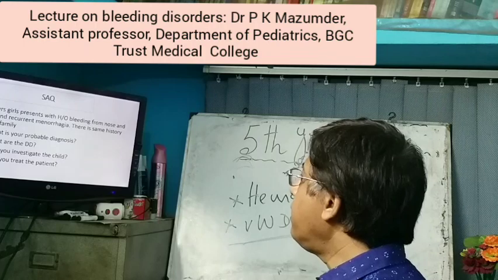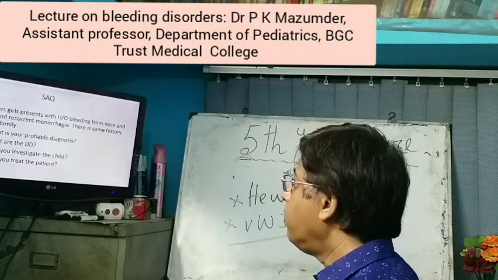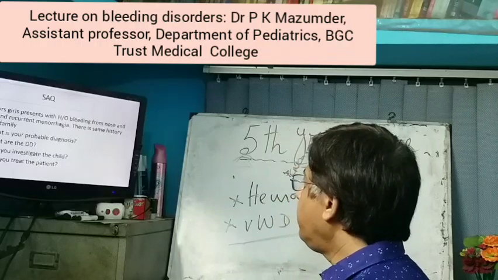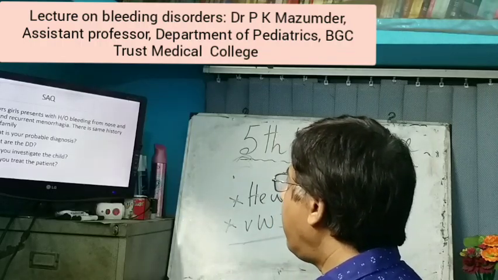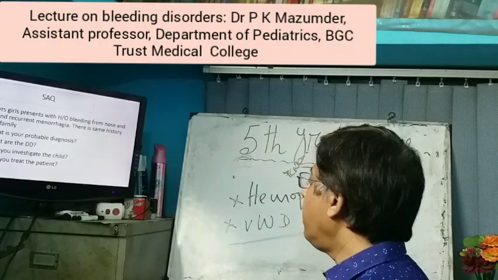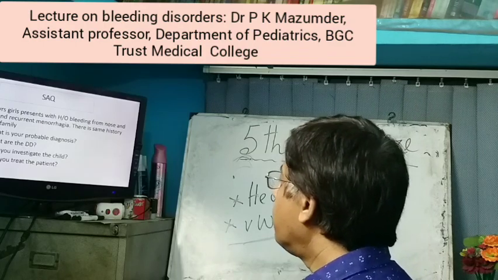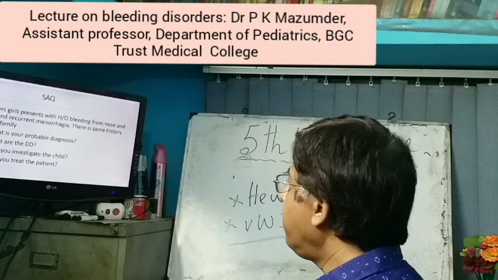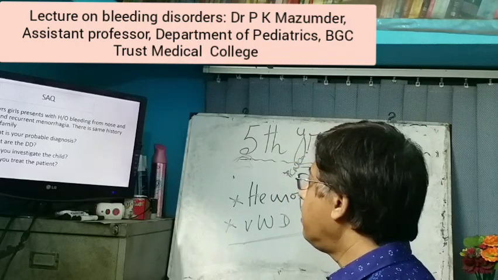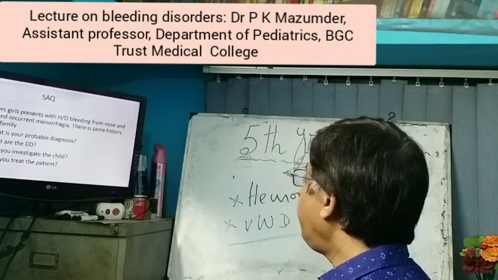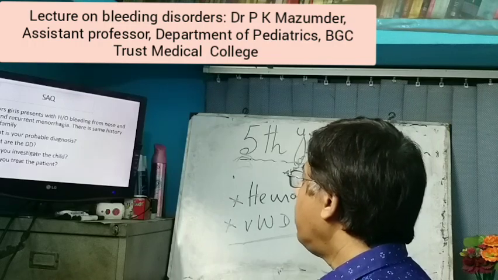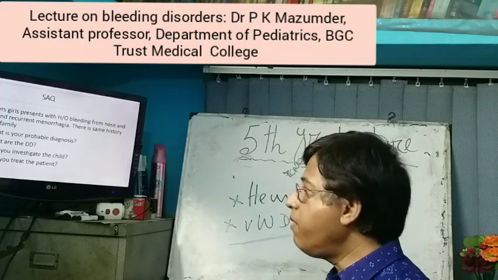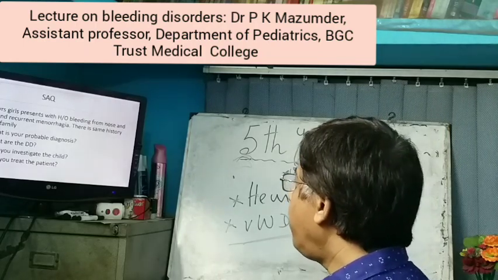Now another recipe: a 16 years girl. Look at the 16 years girl, present with history of bleeding from nose and gum and recurrent menorrhagia. There is same history in the family. So from the above scenario, the key points are: age is 16 years, sex is girl, presentation is bleeding from nose and gum, and there is history of recurrent menorrhagia. And from family history, same problem in the family. What is the probable diagnosis?